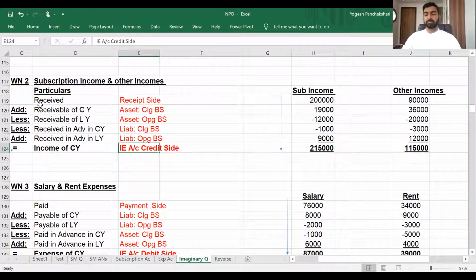So directly income and expenditure credit. Don't even think about second effect. We have already recorded in the balance sheet. That was our first or second step. So it's pretty clear. So it will go to the income side.